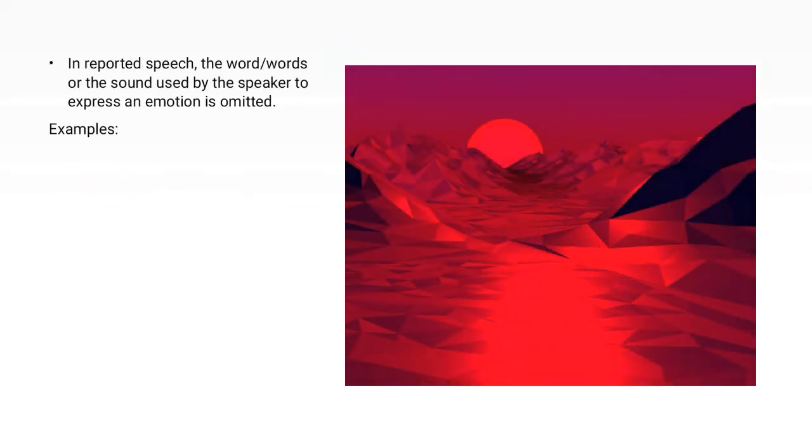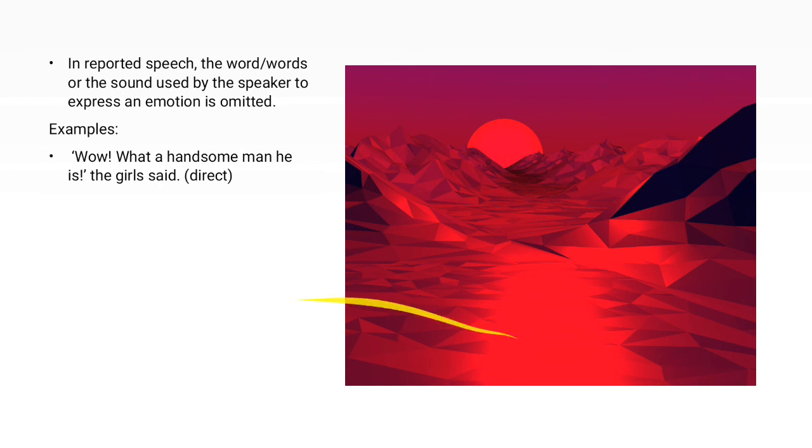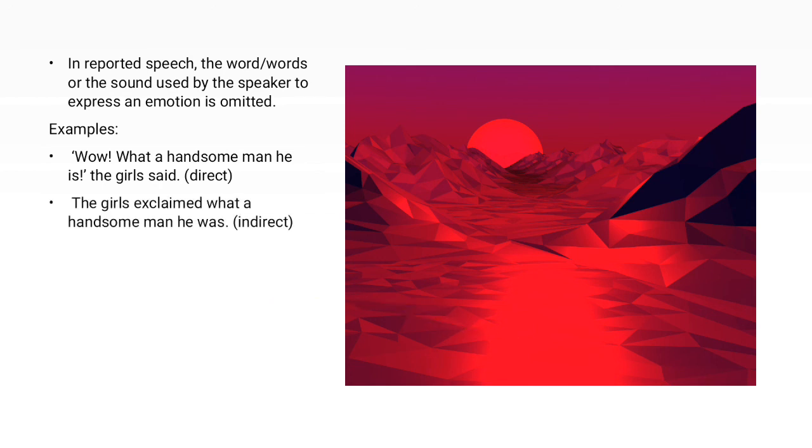Next, in reported speech, the word or sound used by the speaker to express an emotion is omitted. Example: "Wow, what a handsome man he is," the girl said. In indirect, the girl exclaimed what a handsome man he was. So "wow" in the direct sentence is omitted in indirect.